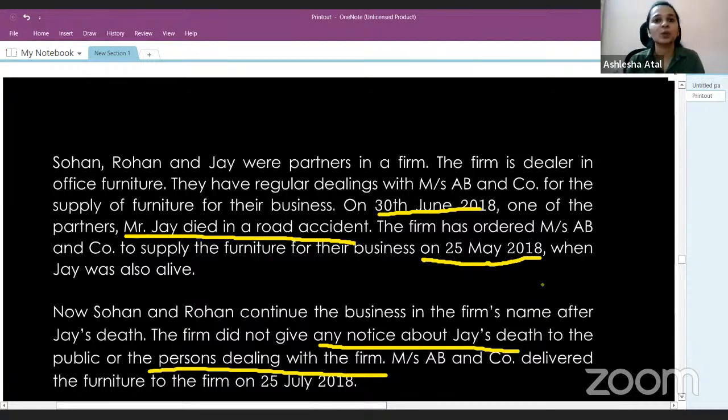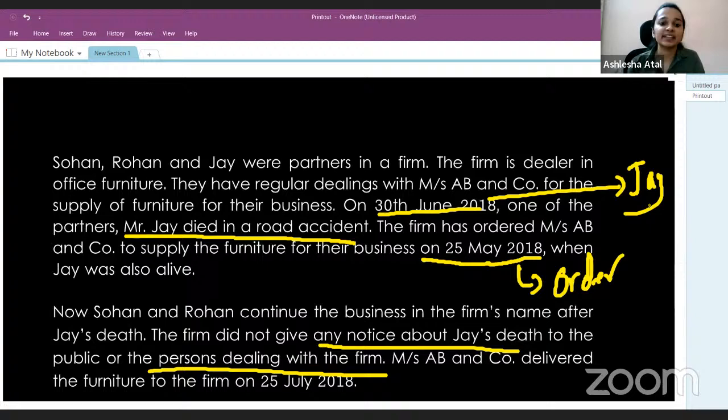So there are 3 dates. Date 1, 25th of May, when the order was placed. Date 2, 30th of June, which is the date when Mr. Jay dies. And date 3, 25th of July, and that is the date when the furniture was actually delivered. Now let's look at the required part of the question.